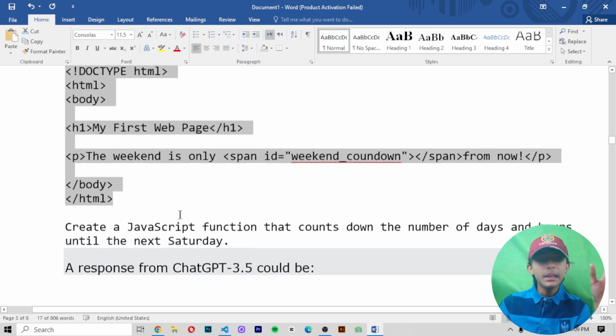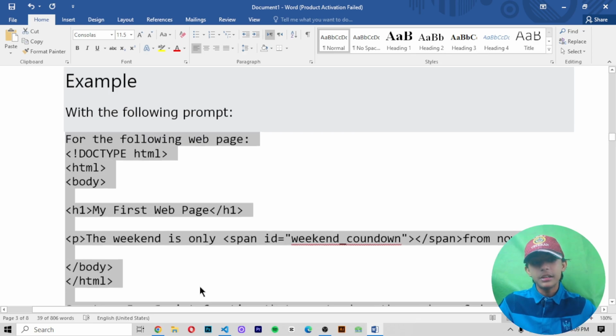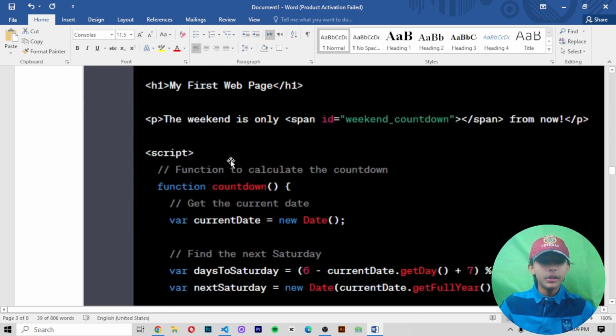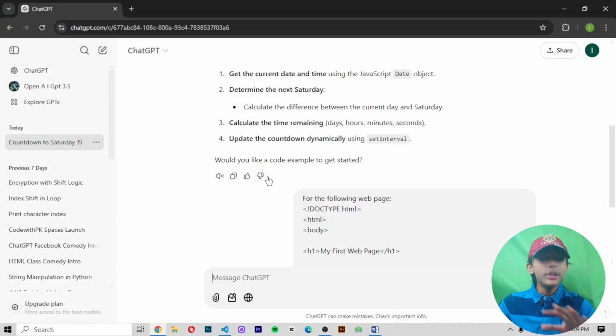Then I say, create one JavaScript function that counts down the number of days and hours until the next Saturday. So in the diagram, it gives me this type of output. Here you can see it. But let me see how it is giving me. Then we test it also.